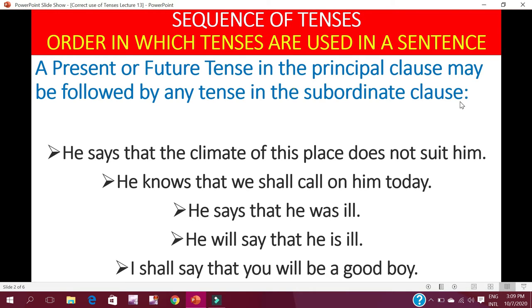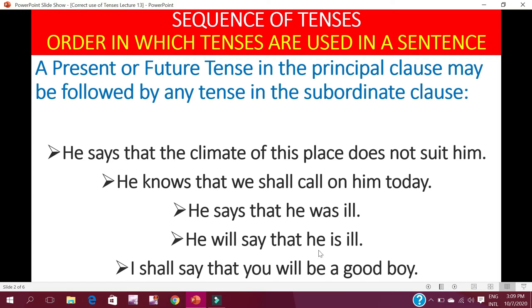the subordinate clause. Means, he says, this is present, that the climate of this place does not suit him. Present followed by the present. He knows that we shall call on him today. Present followed by future. He says that he was ill. Present followed by past.